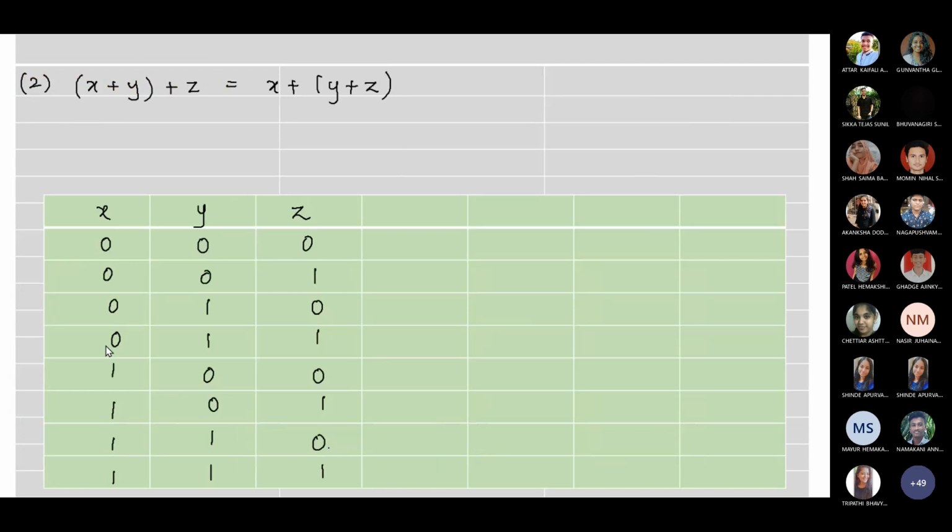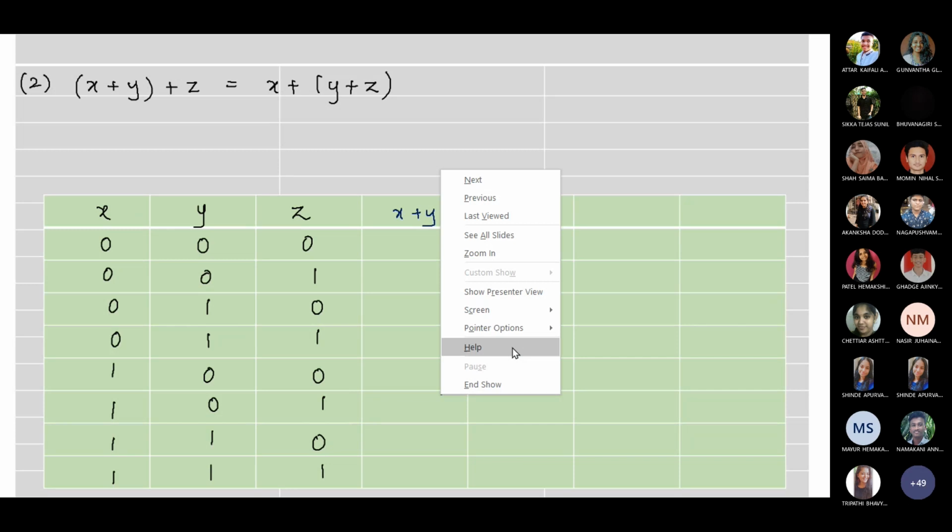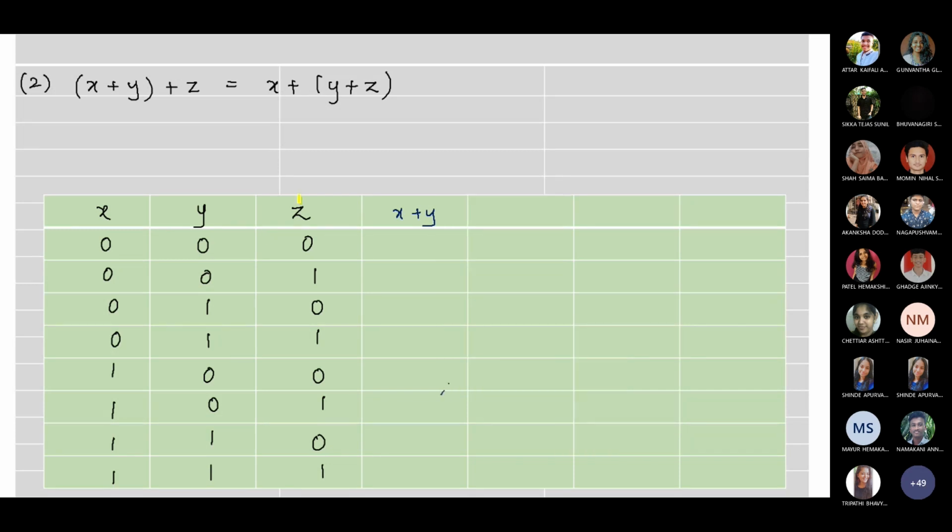associative law. So again here we have three input values because the law is x plus y, bracket, plus z is equal to x plus, bracket, y plus z. So we again go on in the same way. First we will solve for x plus y. Okay, now when we are solving for x plus y, don't consider z.